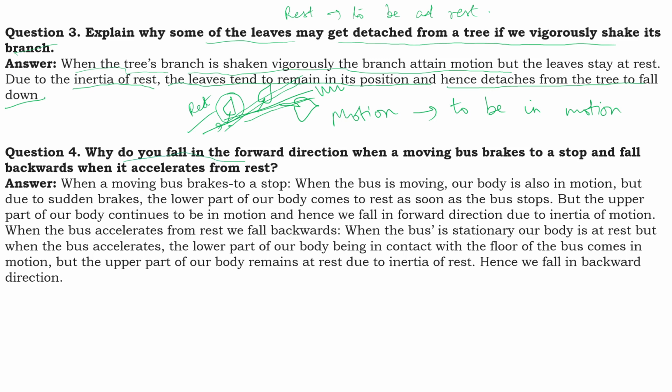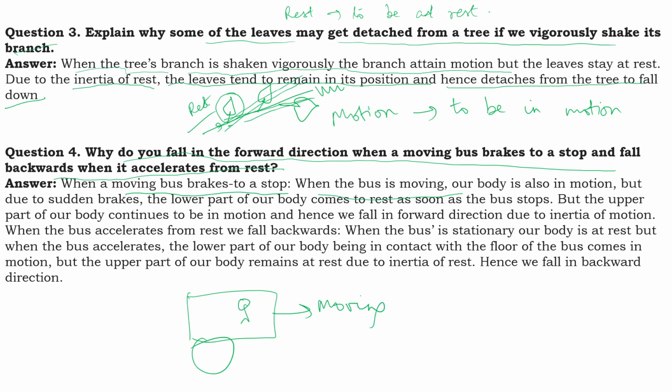Why do you fall in the forward direction when a moving bus brakes to a stop and fall backwards when it accelerates from the rest? So when a moving bus brakes to a stop, first case, when the bus is moving, this is your bus, bus is moving. If you understand the first case, it is easy for you to understand the next case. Bus is moving.